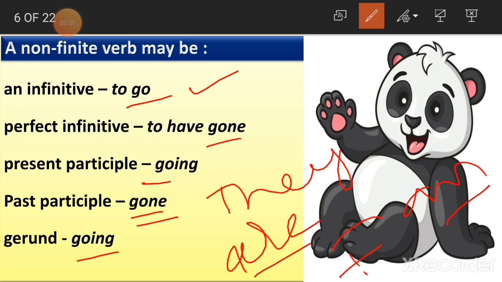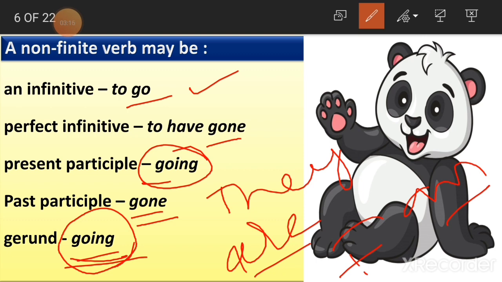Okay, here also gone. Gone. This is the past participle. They have gone. She has gone. You have gone. I have gone. No change in the verb form here. Again, the gerund, going here. Children, if you see here also, it is going in the present participle, and even in the gerund also, we are saying that it is going.